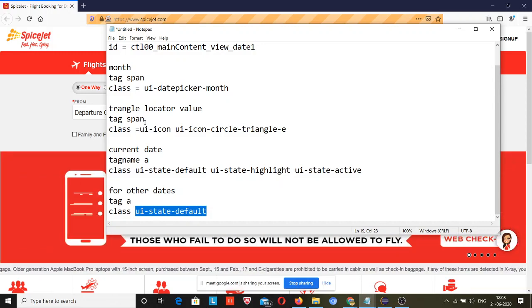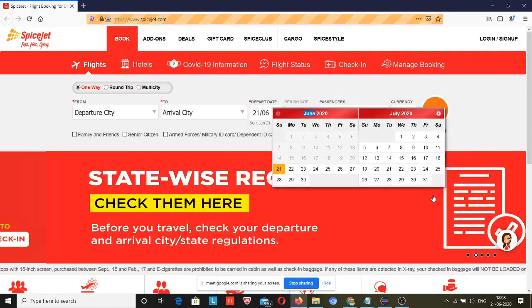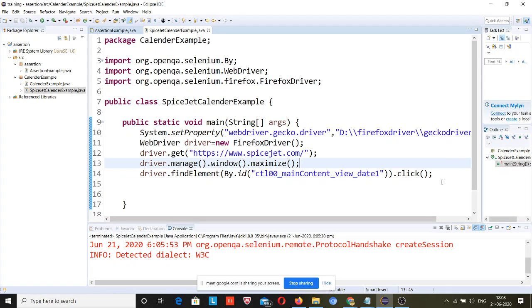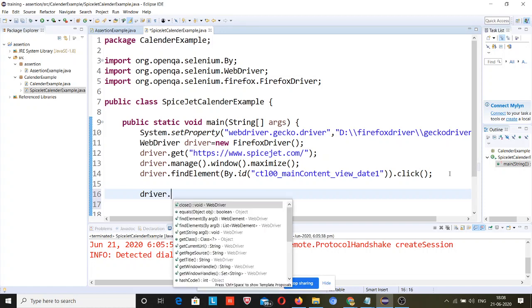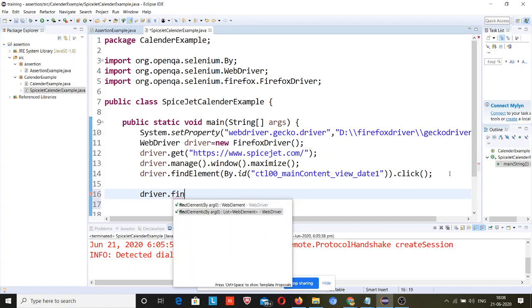Be very careful today, and the tag name was A. I will count with driver dot find elements, and for counting I need the find elements method, because the size method is present in find elements, not in find element. The size method will return the count, the number of days present,